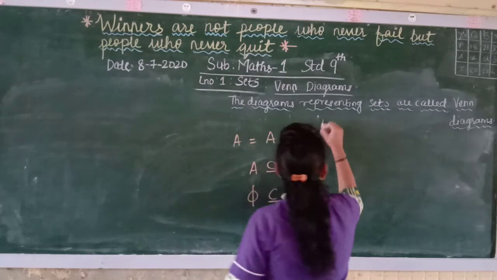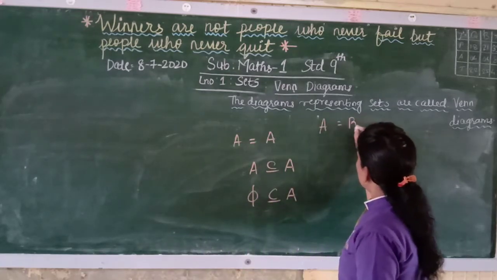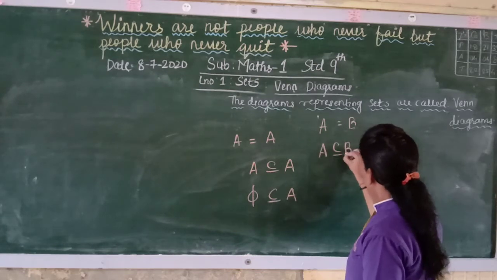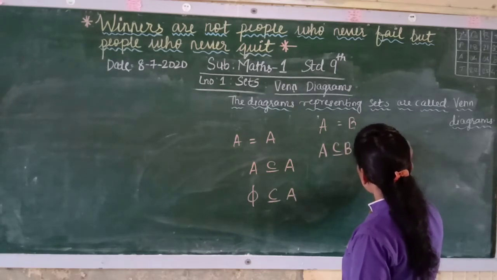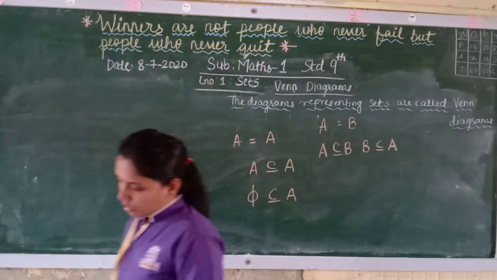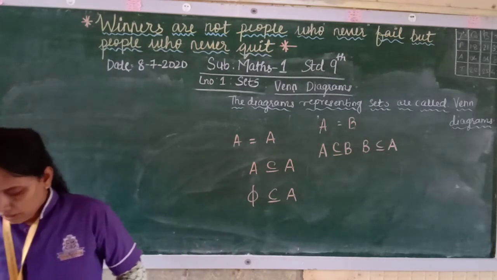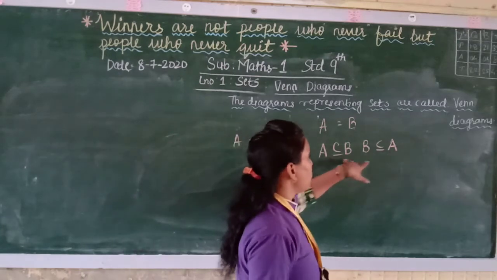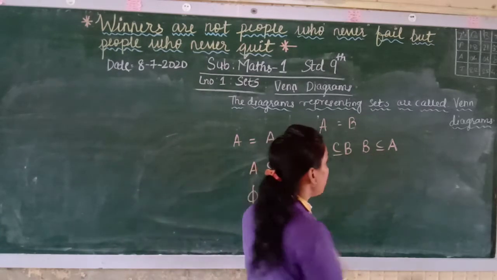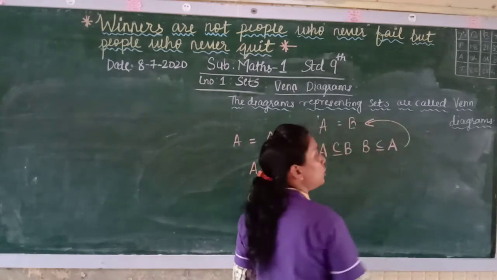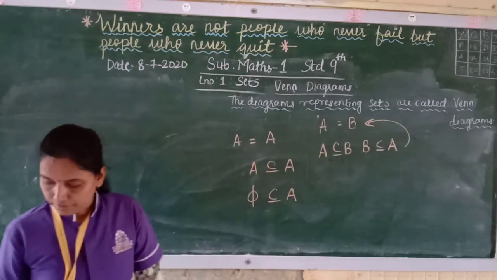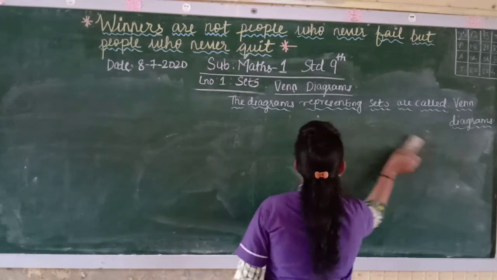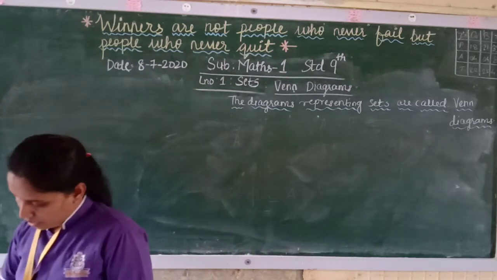Next, if A is equal to B, then A will be a subset of B and B will be a subset of A. If it is reverse, if A is a subset of B and B is a subset of A, then you will get A is equal to B. It is there on page number 8 of your textbook.